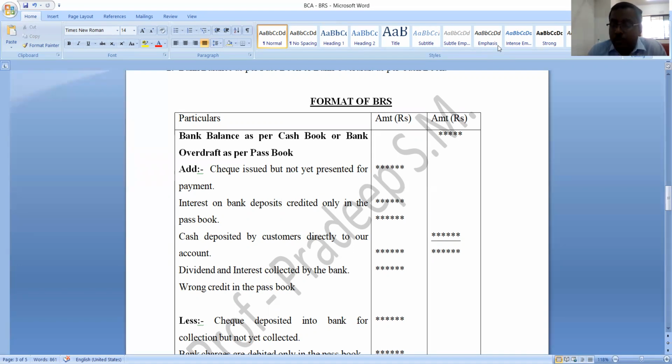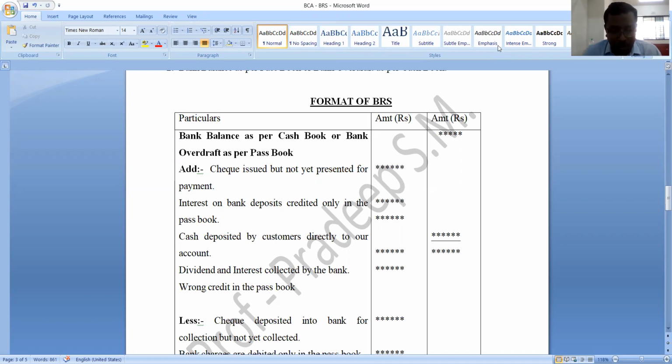Then I even told you what is the impact of debit and credit in case of cash book and passbook. What is the meaning of bank reconciliation statement? It is a statement that is prepared by a businessman or accountant in order to reconcile the difference between cash book balance and passbook balance. As we all know, this particular statement is prepared only when there is a difference in cash book balance and passbook balance.